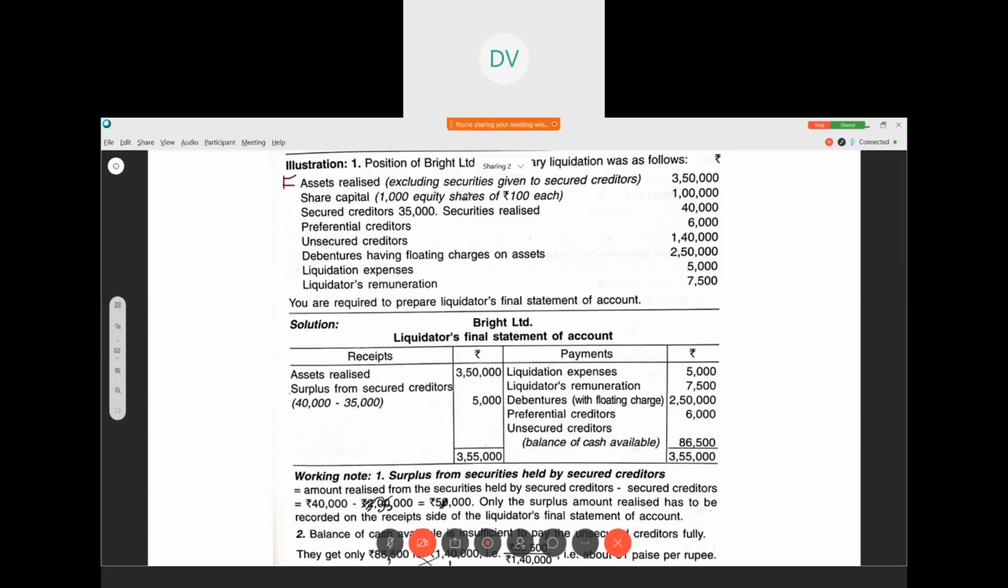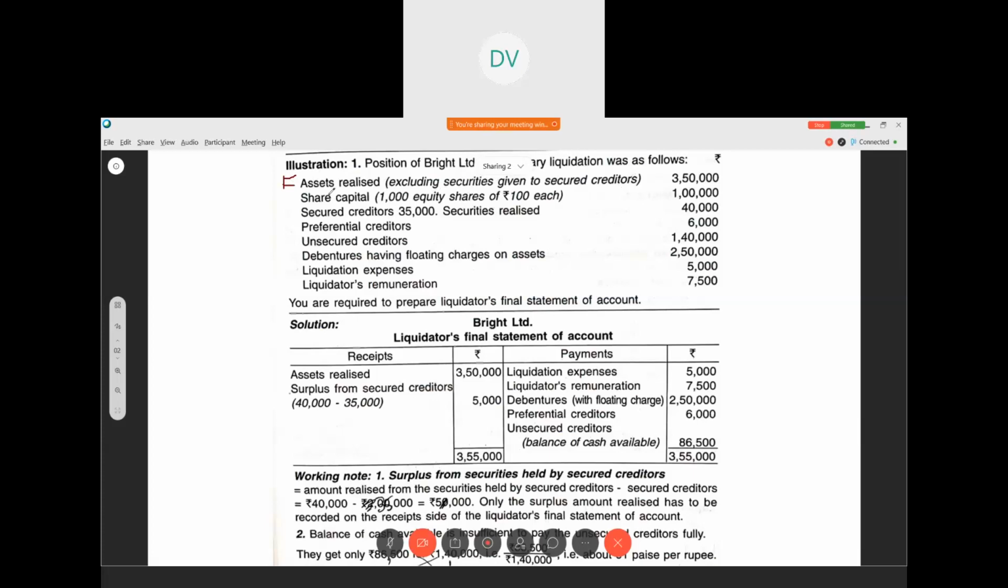Then share capital, which should be paid at the end, if there is sufficient cash. Then secured creditors 35,000, securities realized 40,000. They have given this together. That means secured creditors 35,000 is the amount we are supposed to pay them. But when we sold the securities, we got 40,000. So there is 5,000 surplus. Correct.